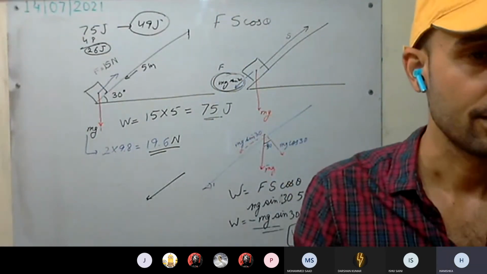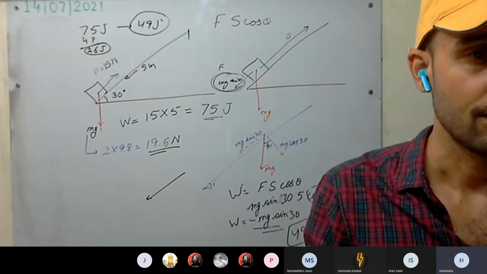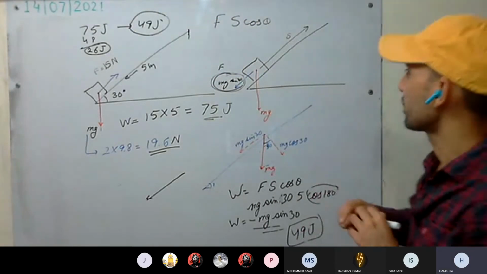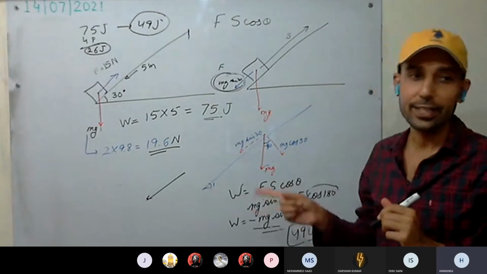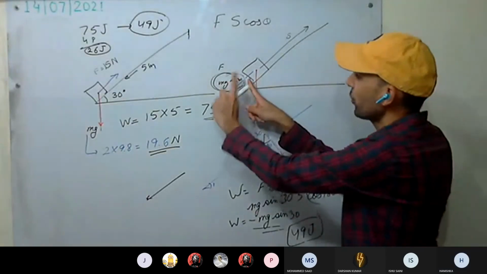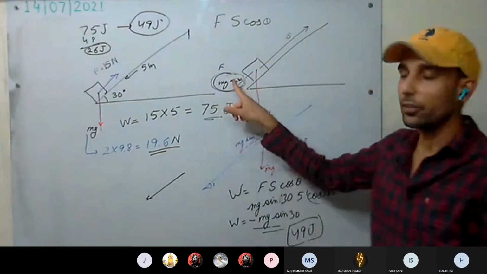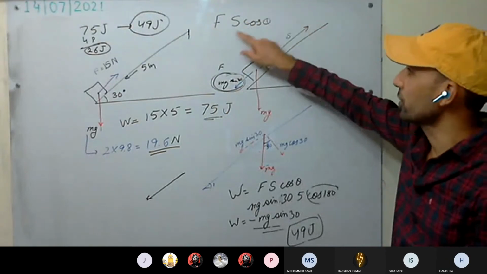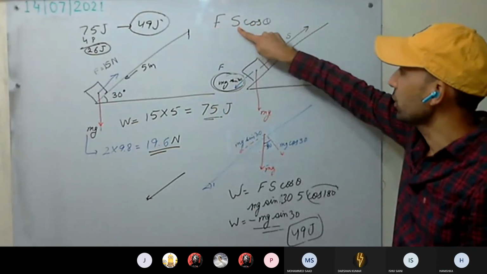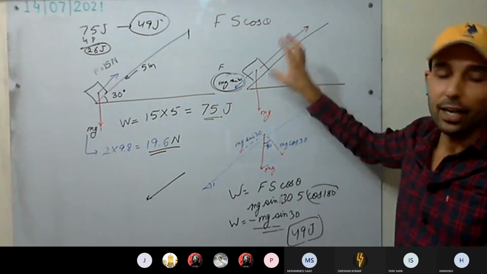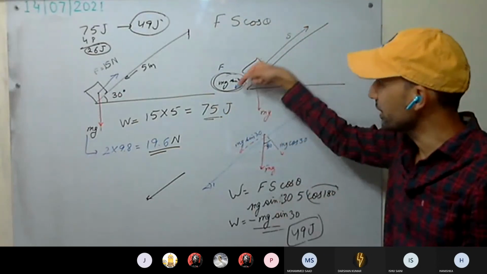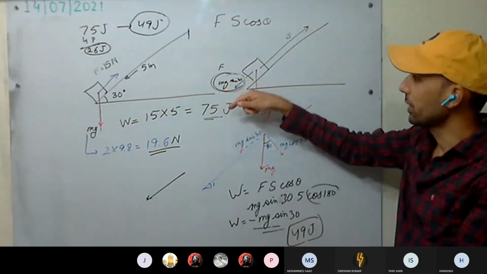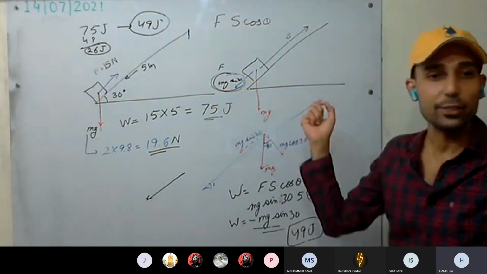Sir, I was asking that instead of cos 180, we can take cos 0 for calculating the work done against gravity. Against gravity we are taking, then it means the force direction we are taking is this one. Against gravity means simply F, then cos 0 is 1, so no need of a sign. So mg sin 30 into 5. That will be against gravity. Just to explain to you that this is in this direction, this is in this direction. This is the way we solve.